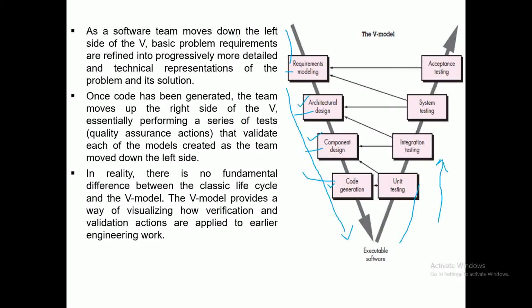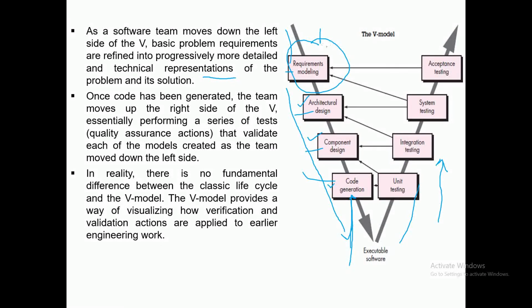As a software team moves down the left side of the V, the basic problem requirements are refined into progressively more detailed and technical representation. So here at the requirement phase, you have only the basic problem. You want to do something. And as you travel downwards on the left hand side of the V to code generation, here you have the basic problem, and here you have written code to solve that particular problem.